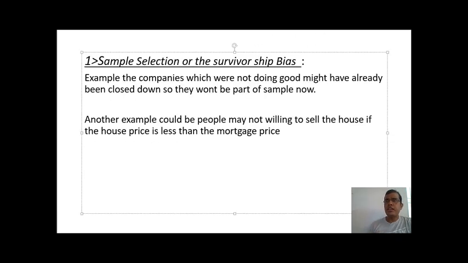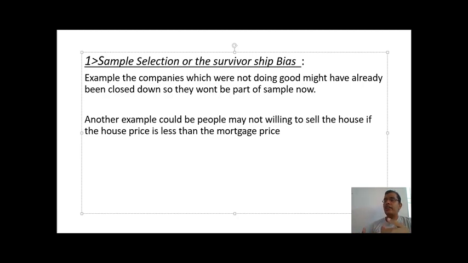Sample selection or the survivorship bias relates to the scenarios or situations for which the record or the data is not available. While I'm collecting the data or doing the survey, I may not be able to collect the data or the records for a particular scenario because the data may not exist at that moment.